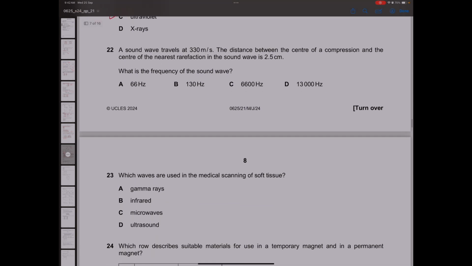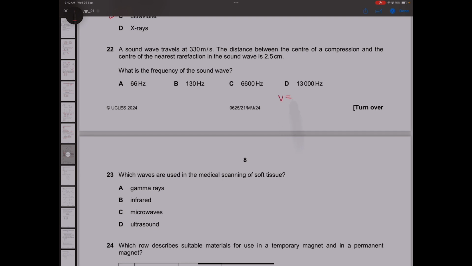Now, next question. A sound wave travels at 330 meters per second. The distance between center of compression and to the center of nearest rarefaction is this. See, we know the formula that v is equal to frequency into lambda, but have they given us the lambda here? 2.5? No, this is not the lambda. In sound waves, lambda is the distance between one compression center to the another compression center. Currently, they have given you the distance from this to this, but the wavelength is this to this. So the double of this.